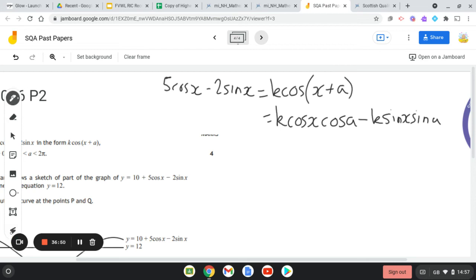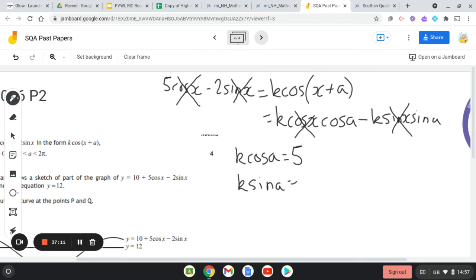Right, the next bit then is I want to get a value for k cos A. So I'm going to cross out my cos x here, cross out my cos x there, so it's equal to 5. I then want a value for k sin A. So I'm going to cross out my sin x there and my sin x there. Minus k sin A is equal to minus 2, so double negative cancels out, so that's why we get 2. Your value for k is worked out by saying, right, 5 squared is 25, 2 squared is 4, add those together, I get the square root of 29.